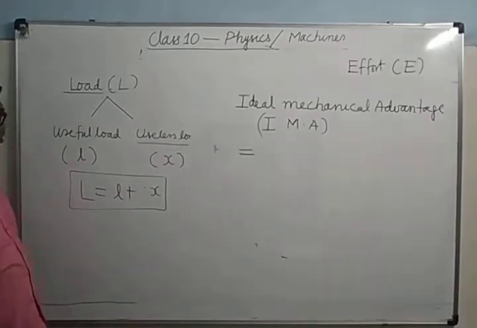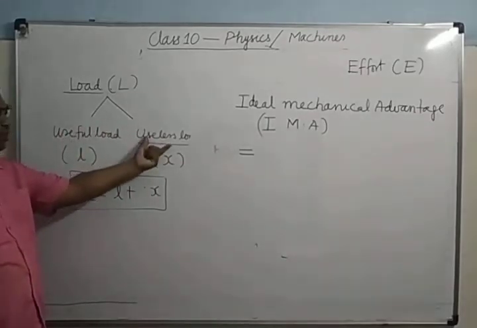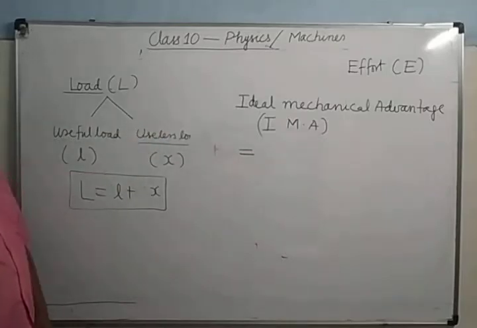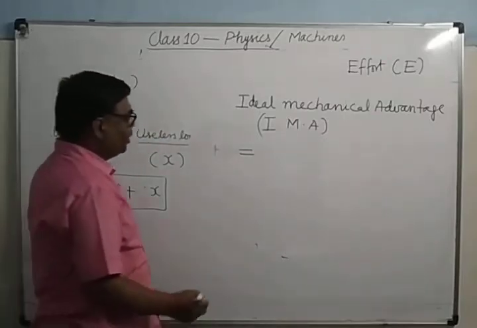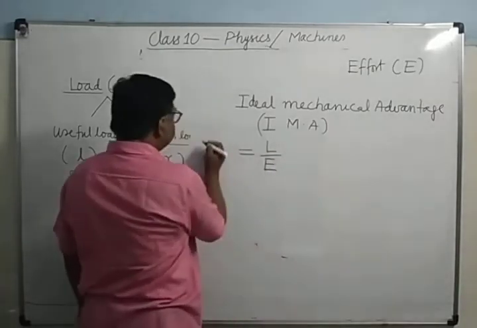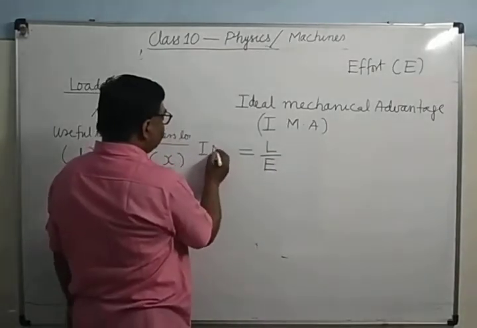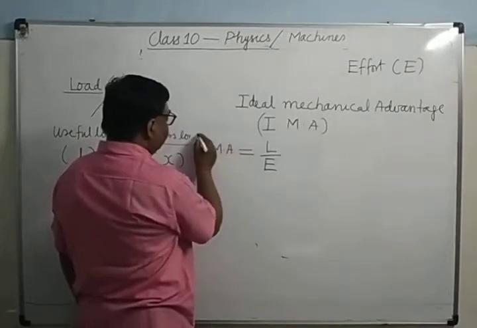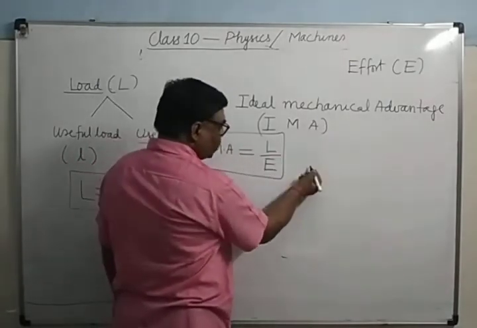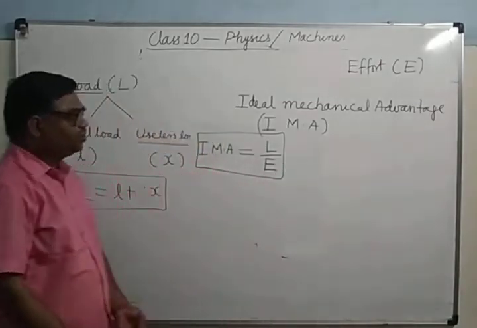Total load lifted is the sum of useful load plus useless load. So the total load lifted to the effort applied is known as IMA. What is the unit of IMA? Load is in Newton, effort is also in Newton. Newton upon Newton means no unit.